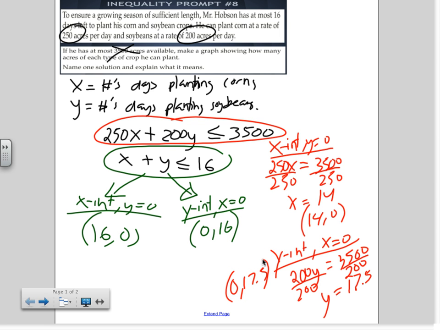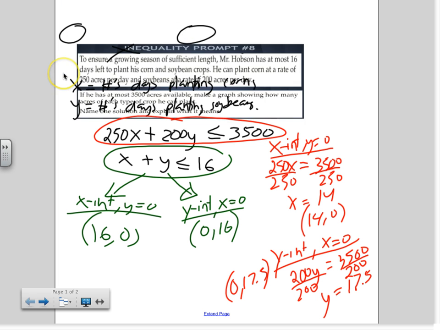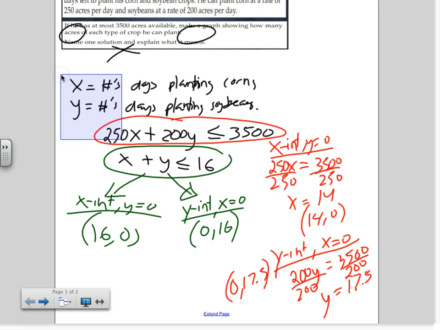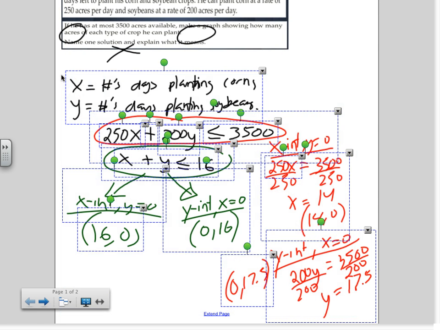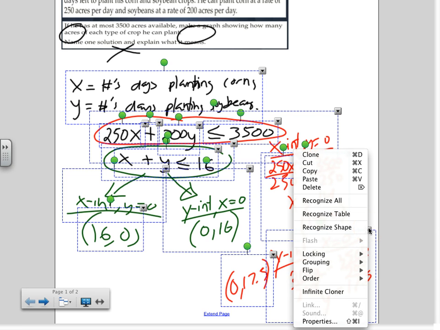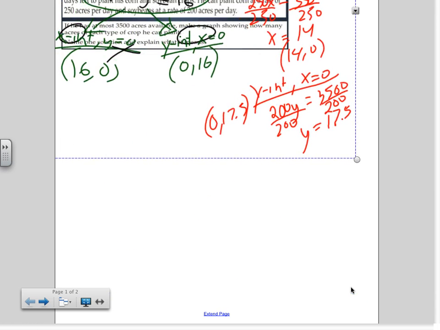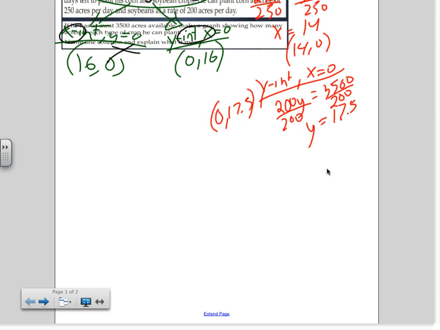Any questions so far on how to obtain my x-intercepts and y-intercepts for both? We're good? So what do we do with the x and y-intercepts? We plot them in graphs. Very good. I need to make space here, so I'm just going to move this aside. Okay, so I have that information. Let's graph that.